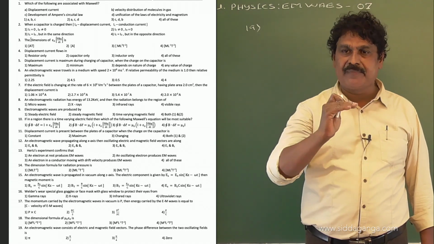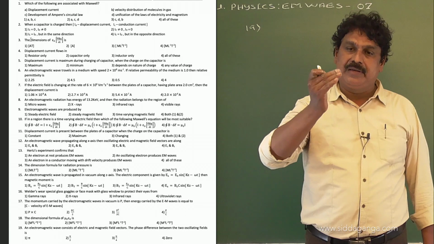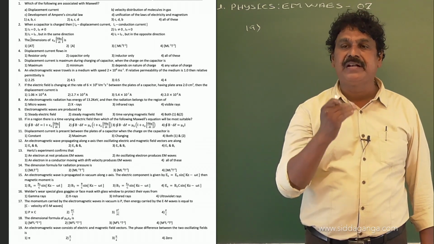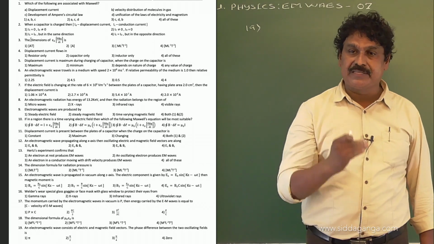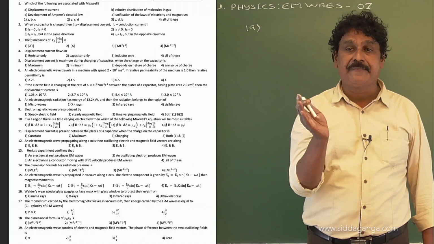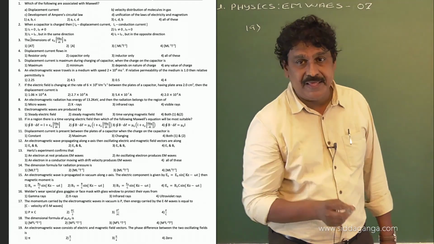At any instant of time, when the electric field is maximum, the magnetic field is maximum. When the electric field is 0, the magnetic field is also 0. That means they have the same phase at any given instant of time.